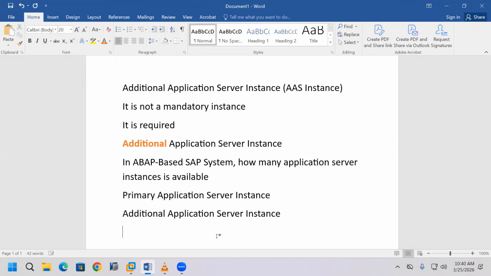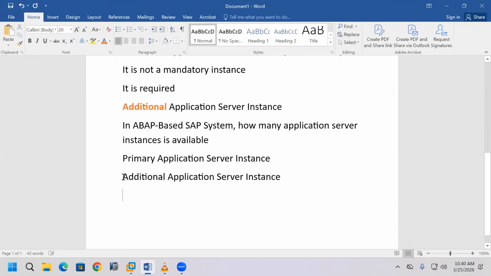What is available inside the primary application server instance is the same as what is available inside the additional application server instance. That means the work process is also available in the additional application server instance.